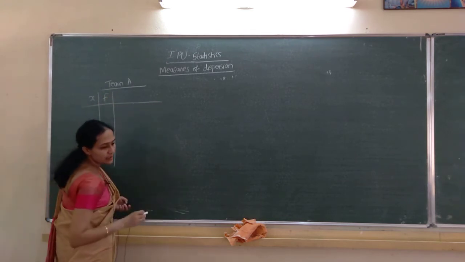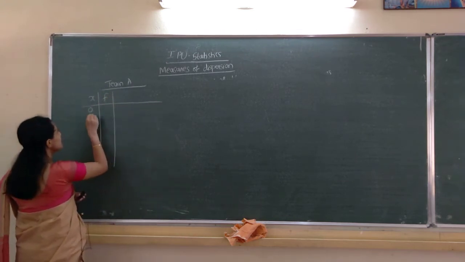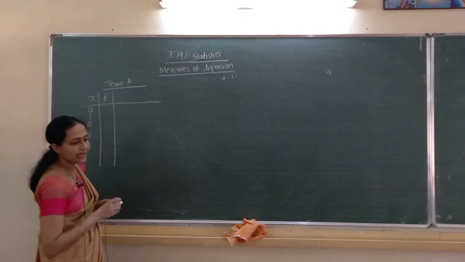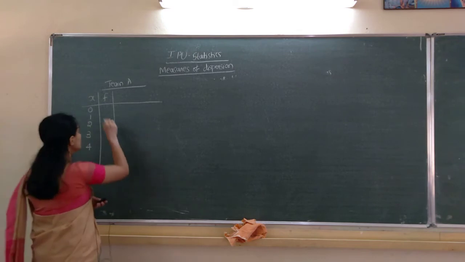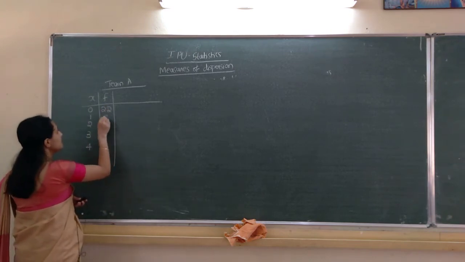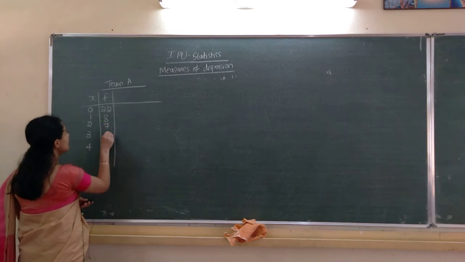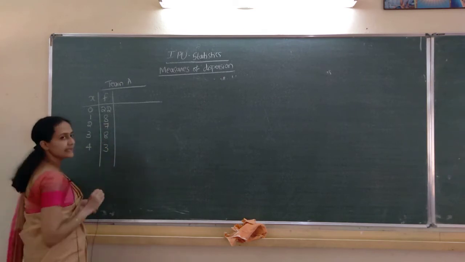X: 0, 1, 2, 3, 4. F values: 22, 8, 7, 8, 3. Correct?